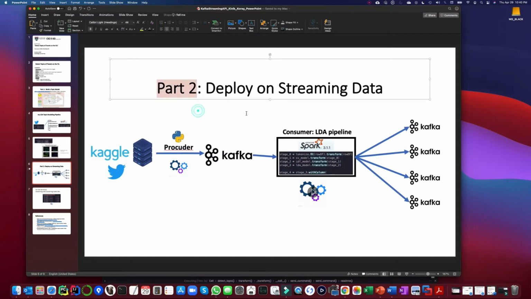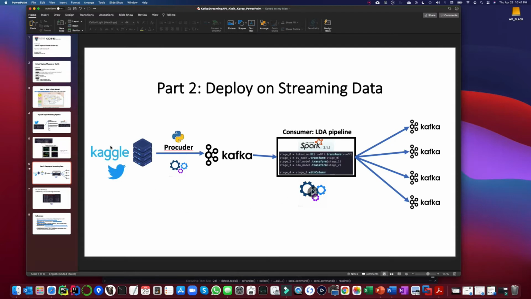In part number two, I deploy that model on streaming data. For streaming data, I have a producer here. It is continuously running and feeding the raw tweets into a Kafka topic. From that Kafka topic, I have a consumer app, and this is where the black box LDA model is used to label those texts. It follows the pipeline that I described earlier, and eventually routes these texts based on their topics. I gave 4 topics as my input, and created 4 different Kafka topics for each of them.